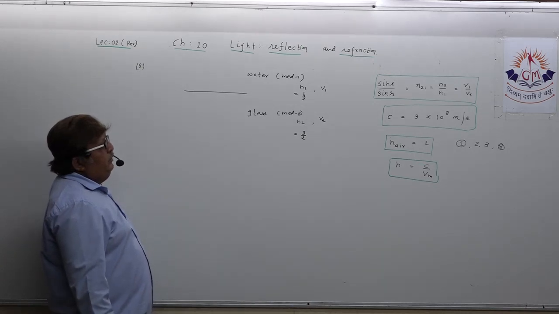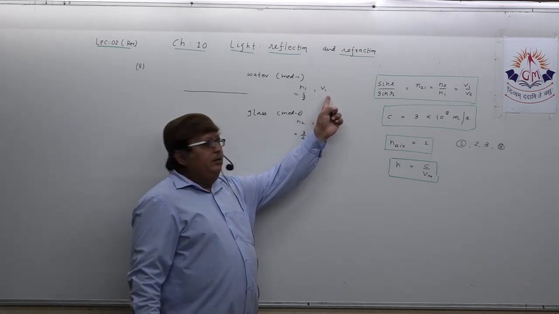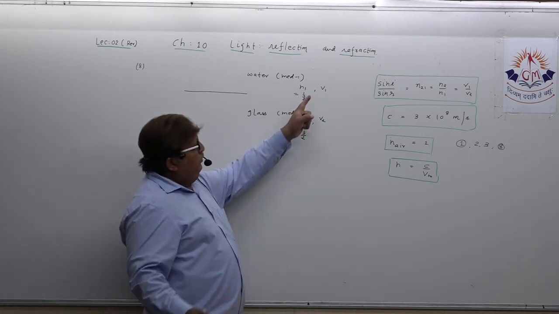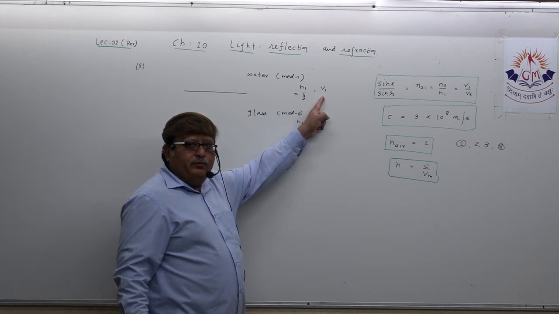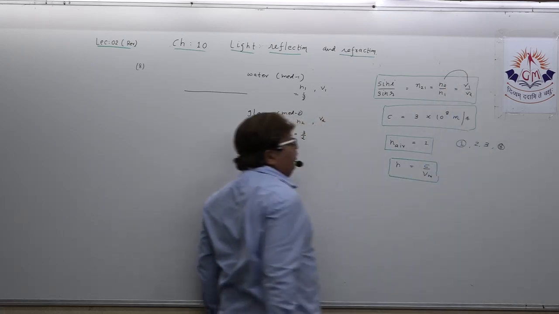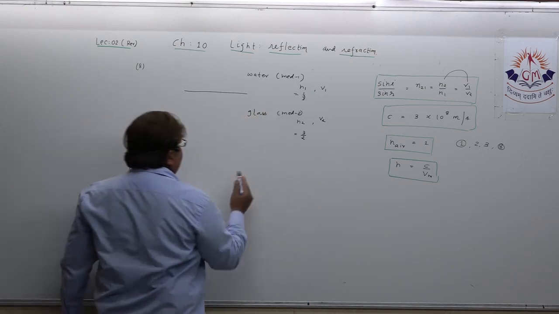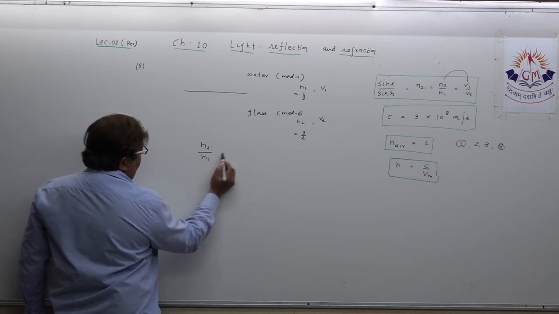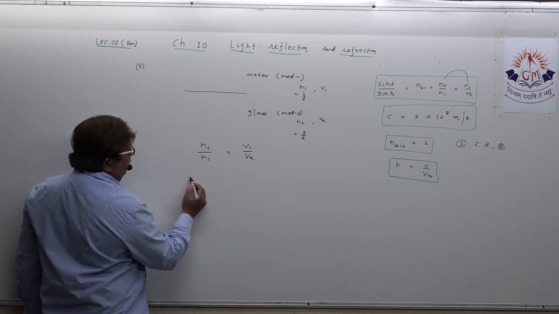What you have to find? The ratio of velocity of light in water to glass, that is V1 upon V2. Now, dear student, formula came to your help: N2 upon N1 equals V1 upon V2.